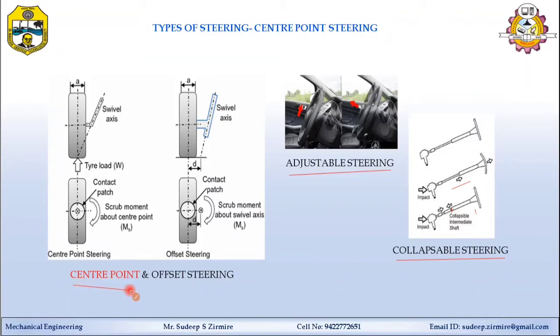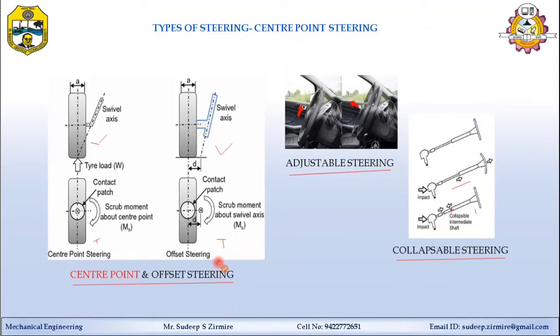So the next point is the center point steering, or offset steering. To understand center point steering, first you have to draw this figure. This figure shows the front side of the wheel. Same here in the offset steering, it shows the front side of the wheel, and the bottom side is shown in the center point steering. Here is the top side of the center point steering, and here also the offset top side of the offset steering.